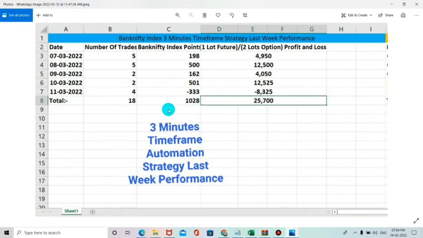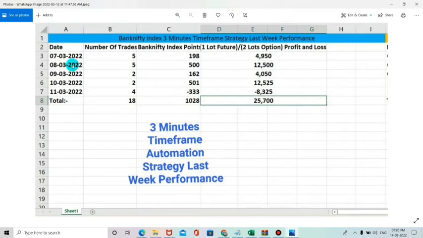So now you can see the previous week performance of our Bank Nifty 3 minutes time frame strategy. On the 7th, 5 trade entries were taken and 198 points were reached in the Bank Nifty index. According to this we can calculate for one lot of future, that is 4,950 rupees profit, as well as for two lots of option, our strategy has reached 4,950 rupees.